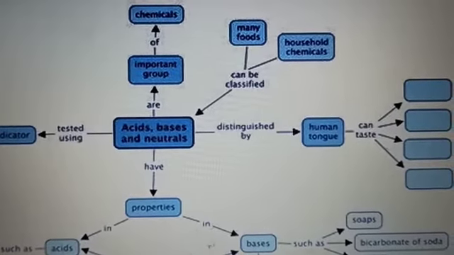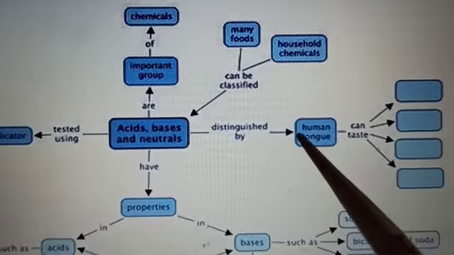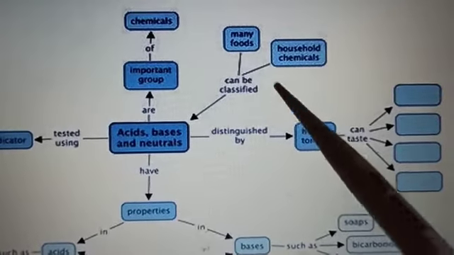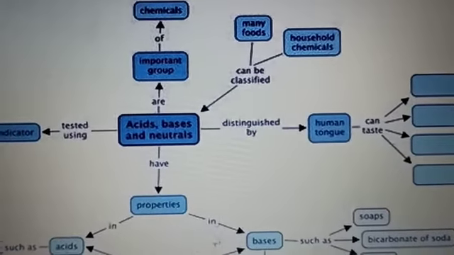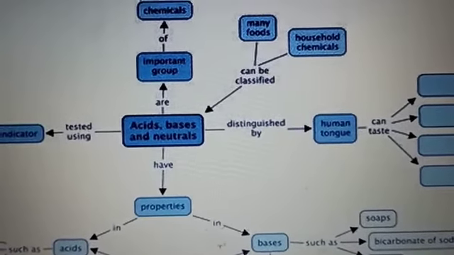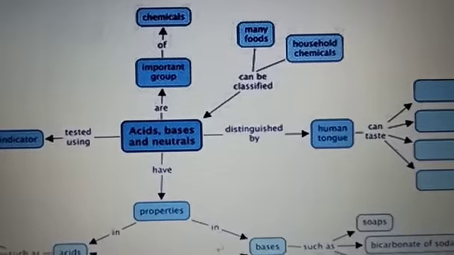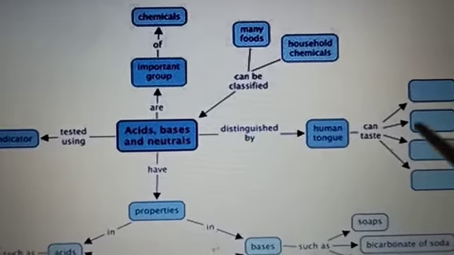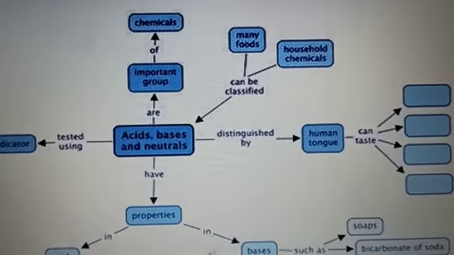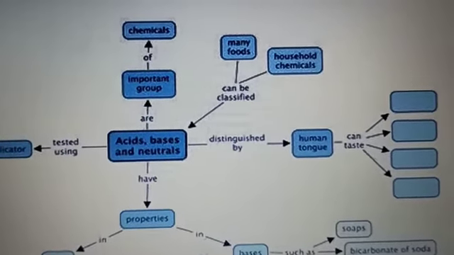Or neutral. So dear students, if we are testing food items, you can test for acids and bases, but other than food items, don't test even the household chemicals. Don't test them, because your tongue can burn, right? Because these may be explosive.